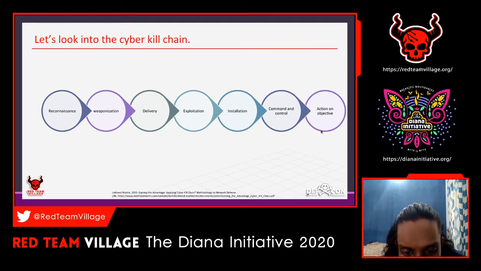This one is from Lockheed Martin, from 2014, called Gaining the Advantage: Applying Cyber Kill Chain Methodology. The first step is reconnaissance, in the sense that it identifies the target.